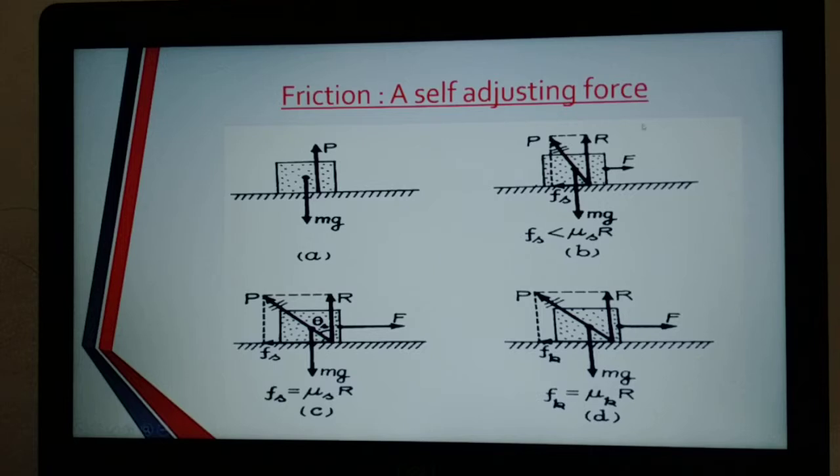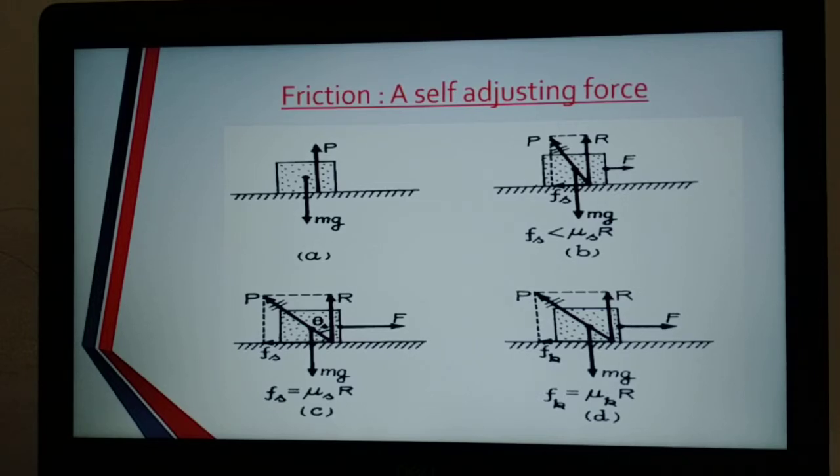Actually, the reactionary force P is not acting along the same line as mg, but is making an angle. It is inclined towards the left, because the applied force is in the right direction. So P is slanting towards the left.